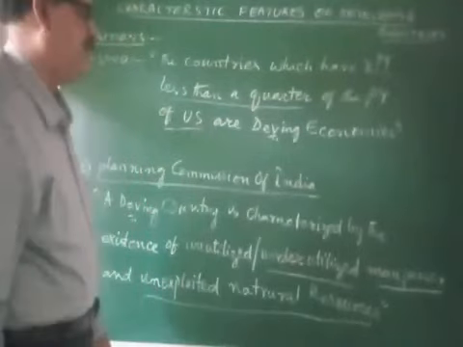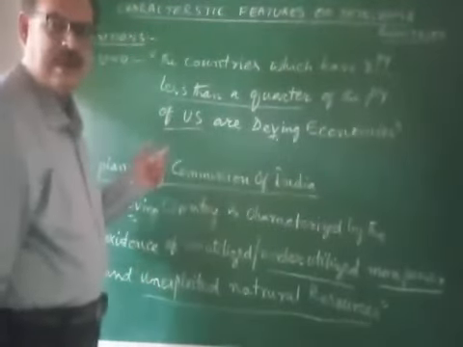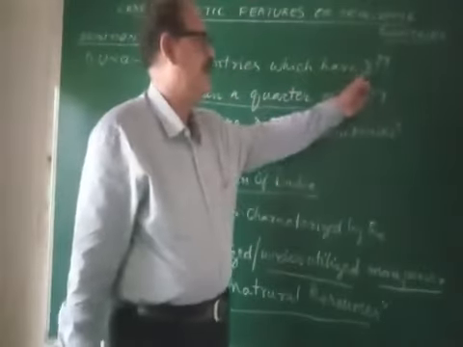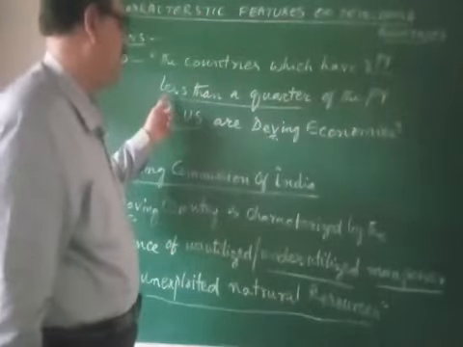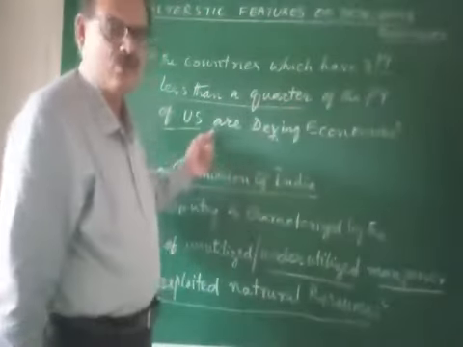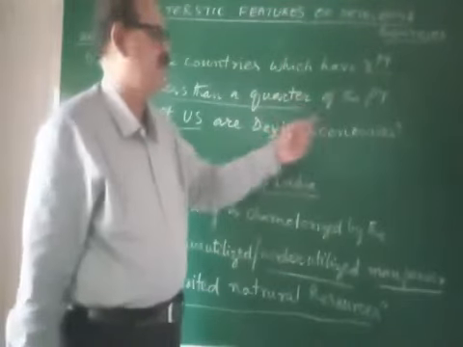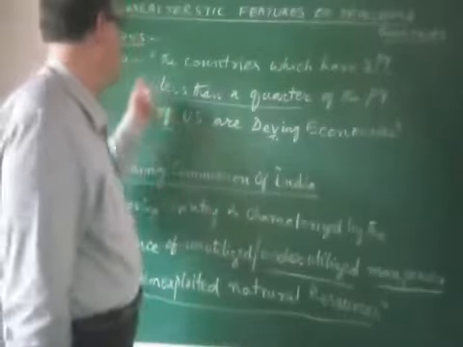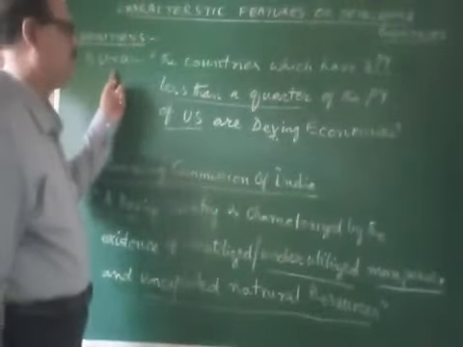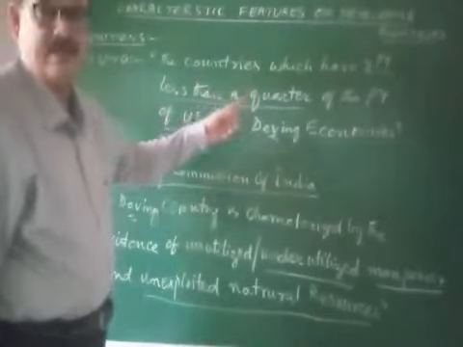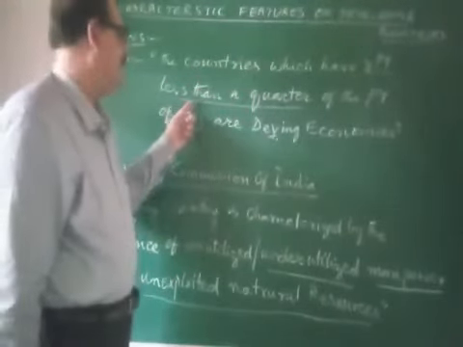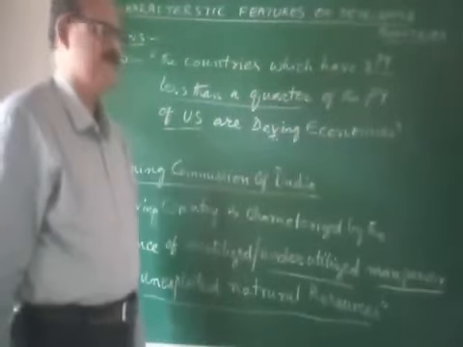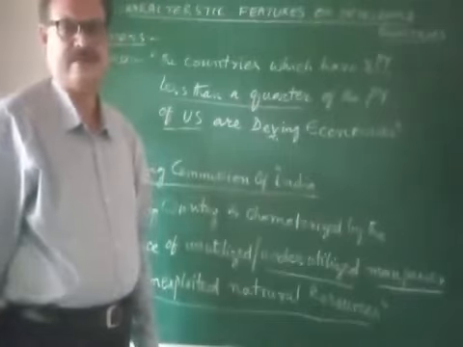One is given by the UNO. According to the UNO, all those countries which have real per capita income less than a quarter of the per capita income of US are developing countries. I again tell you, according to the UNO, the countries which have real per capita income less than a quarter of the per capita income of US are known as developing countries.